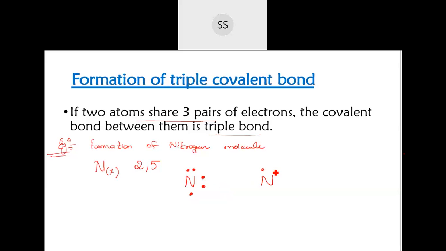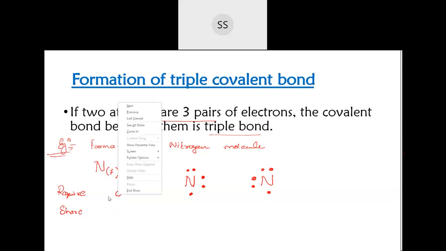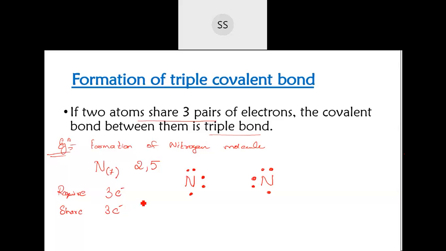Now here also, 1, 2, 3, 4 and then 5. How many do they require? They require 3 electrons because they have 5 already with them. They require 3 electrons to become stable. So they will share also. They have 5 electrons and require 3. So they will share 3 electrons.